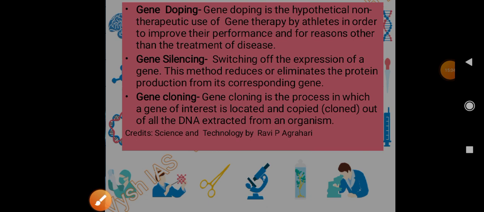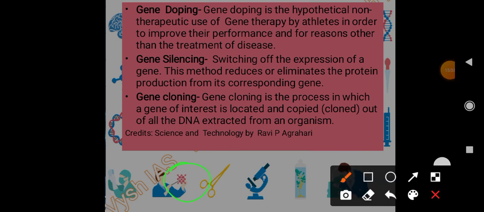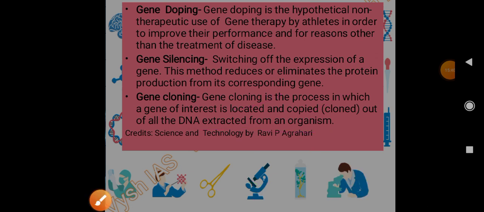And then gene cloning. Everyone would know what cloning is, similar copies like that. Gene cloning is the process in which a gene of interest is copied. Suppose we have a gene responsible for high IQ, and we need this gene. It is located by a guide molecule again, then it is copied and cloned from all the DNA extracted from an organism. That is how gene cloning is accomplished, right?